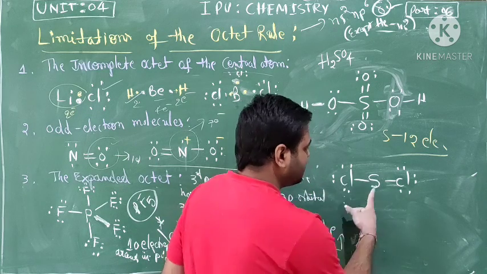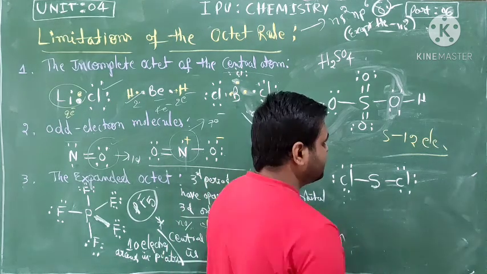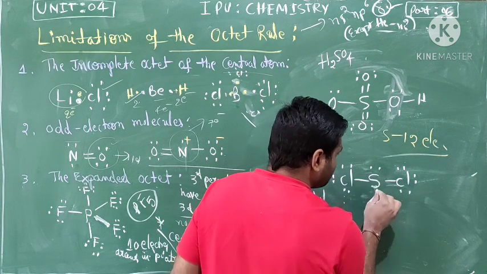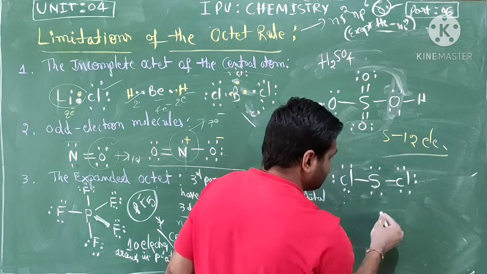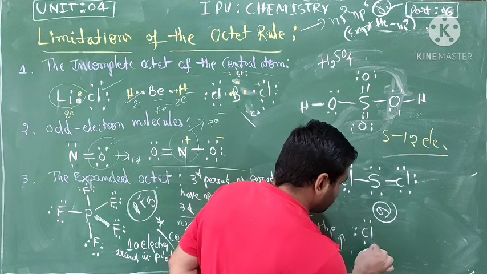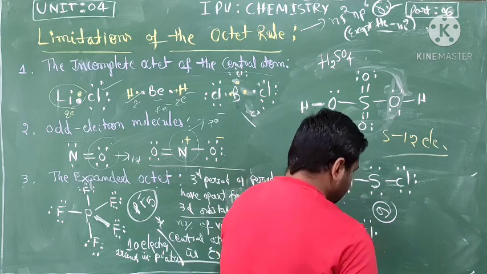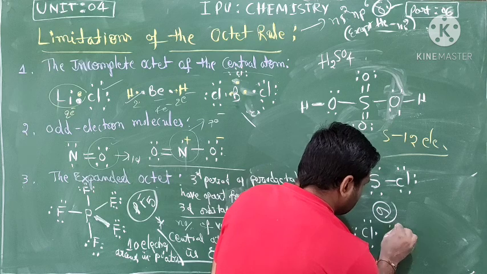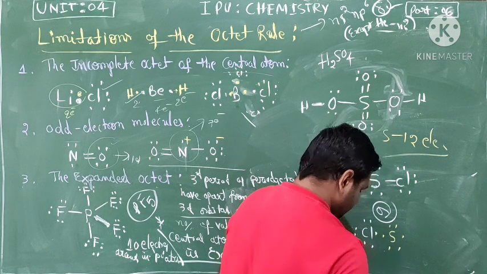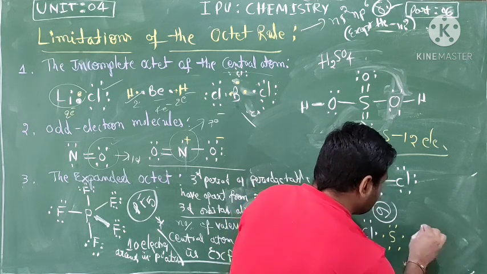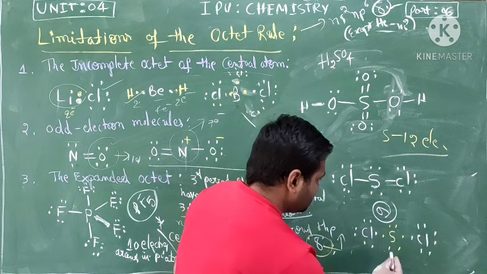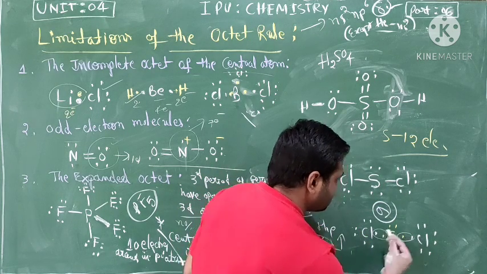And the chlorine 1, 2, 3, 4, 5, 6, 7. Clear? This is shared with bond formation.